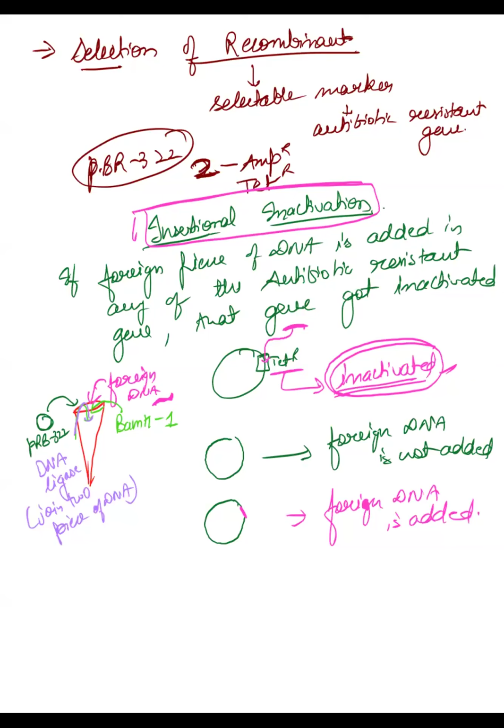Now see what happens in both the cases. Tell me, in the first or second, which of them will have tetracycline resistance inactivated? From these two, which will have tetracycline resistance inactivated? First one or second one? Correct. Here tetracycline got inactivated. This is what we call insertional inactivation. Tetracycline resistance got inactivated. Understood?